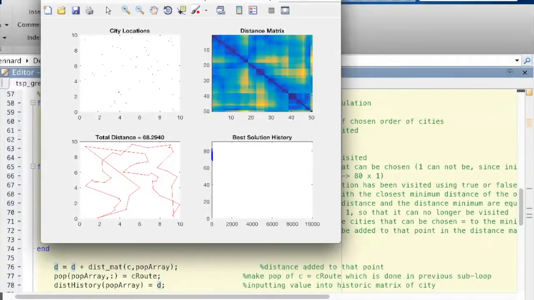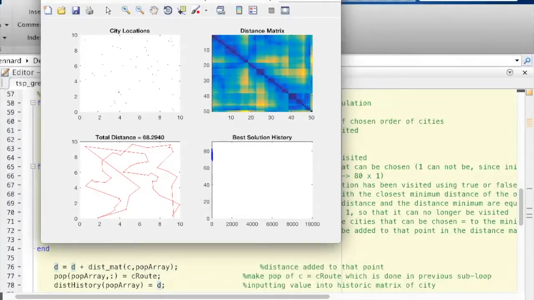As you can see, the greedy algorithm took 3.72 seconds to find the optimal route, which the distance is 68.29. It is noted that the best solution history plot in the bottom right does not have a visible curve due to the fact that not as many iterations are needed to find an optimal solution. This is one of the reasons that the elapsed time is far less than that of the genetic algorithm.